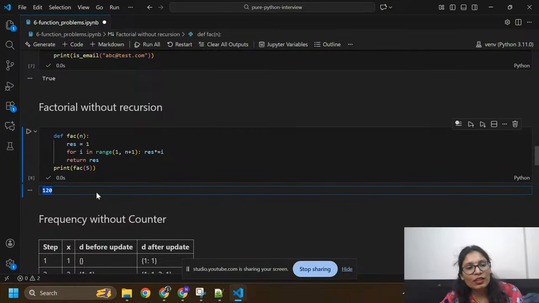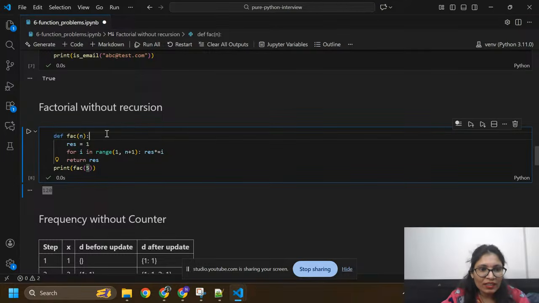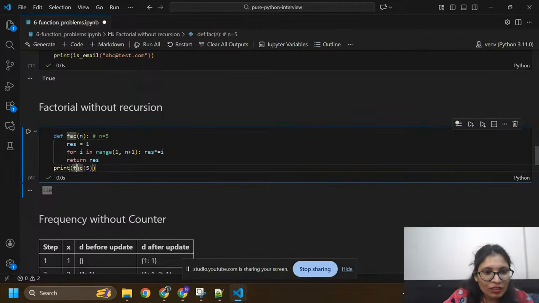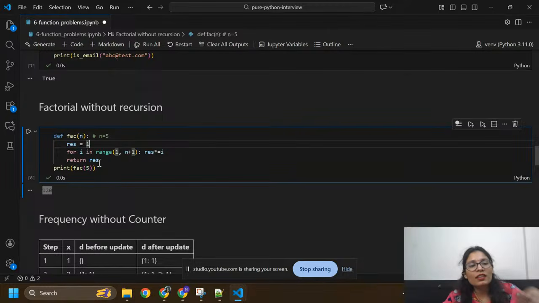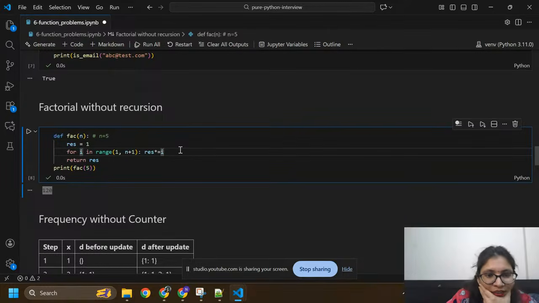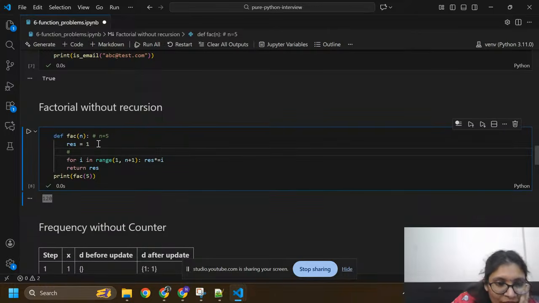Here I have n equals to 5, this is the input, and this is the function calling. Initially I have one variable, that is res equals to 1. I am going to take values one by one, for I in the range of 1 comma n plus 1.